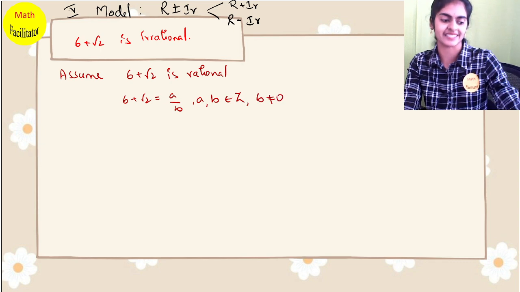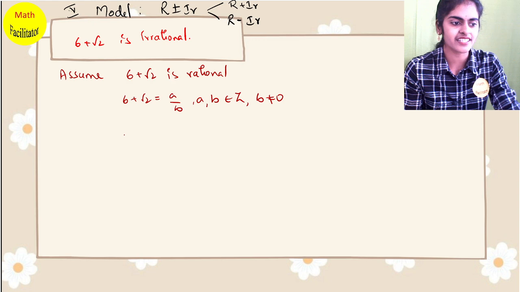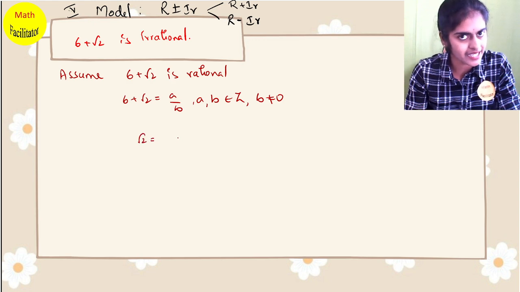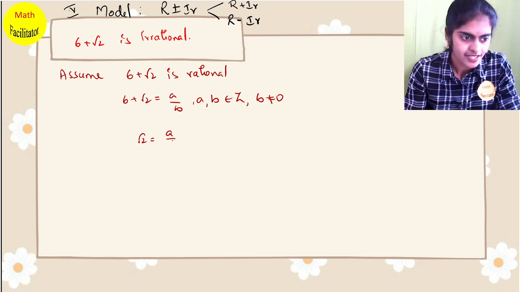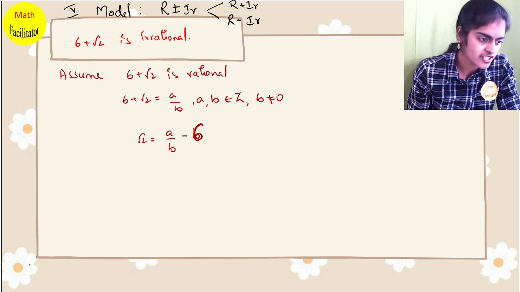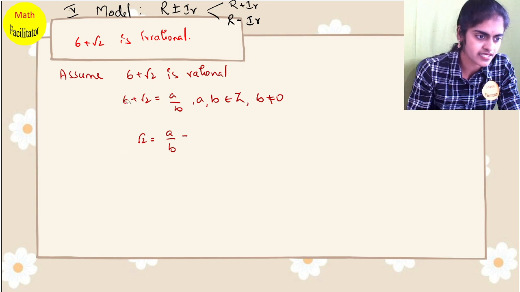Always remember to write this. Okay, and then our aim is an irrational number on one side, a rational number on the other side. So root 2 is irrational on one side. This is 6, isn't it? 6 is rational, so I am sending that to the other side.